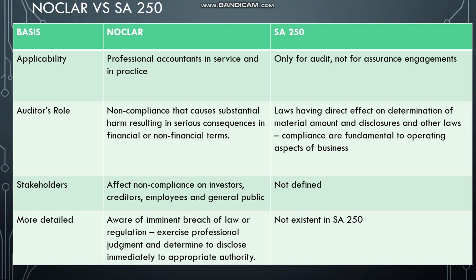Next is auditor's role. So NOCLAR: non-compliance that causes substantial harm resulting in serious consequences in financial or non-financial terms, whereas when it comes to SA 250: laws having direct effect on determination of material amounts and disclosures, and other laws not having direct effect on determination of amounts or disclosures, but their compliance is fundamental to the operating aspect of the business. So this is the elaborate auditor's role when it comes to the difference between NOCLAR versus SA 250.